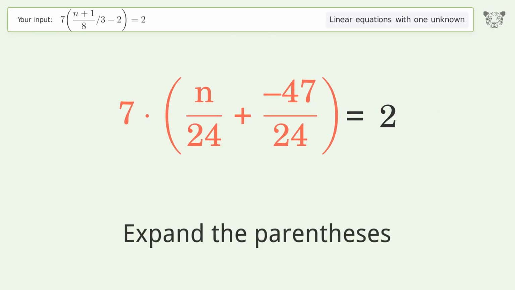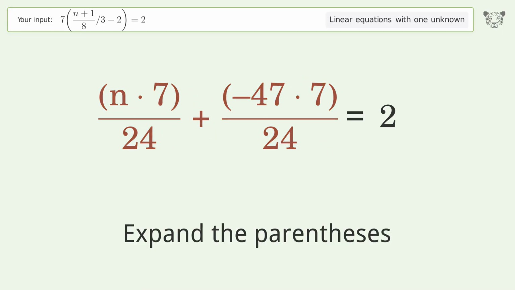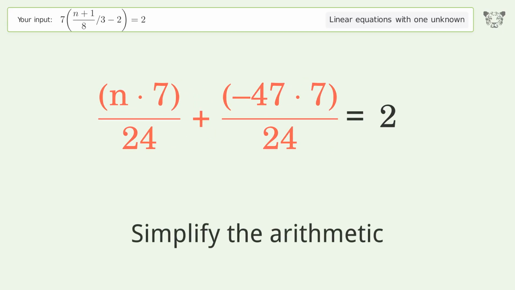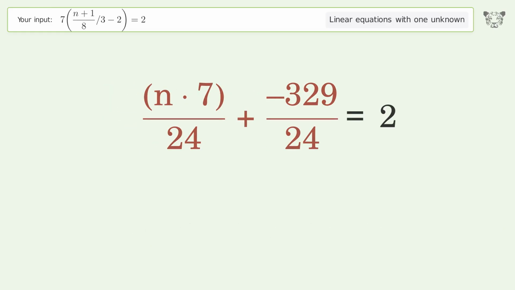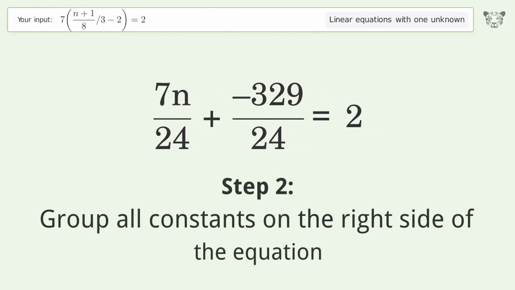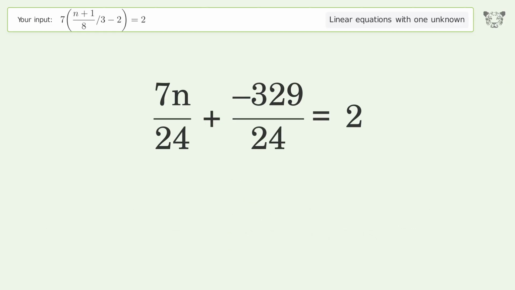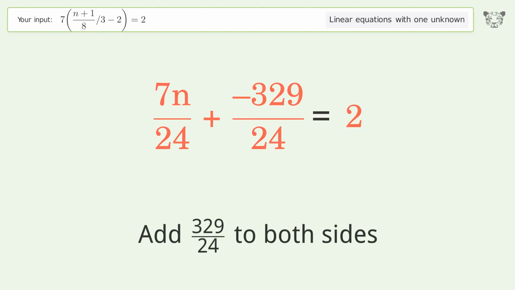Expand the parentheses. Simplify the arithmetic. Group all constants on the right side of the equation. Add 329/24 to both sides.